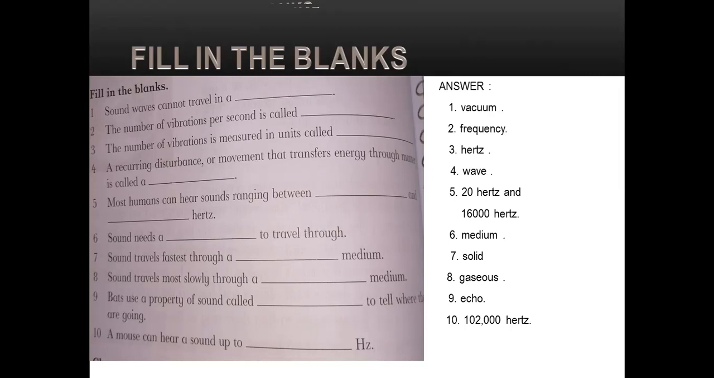Number seven, sound travels fastest through a solid medium. Number eight, sound travels most slowly through a gaseous medium. Number nine, bats use a property of sound called echo to tell where they are going. Number ten, a mouse can hear a sound up to 102,000 Hz.